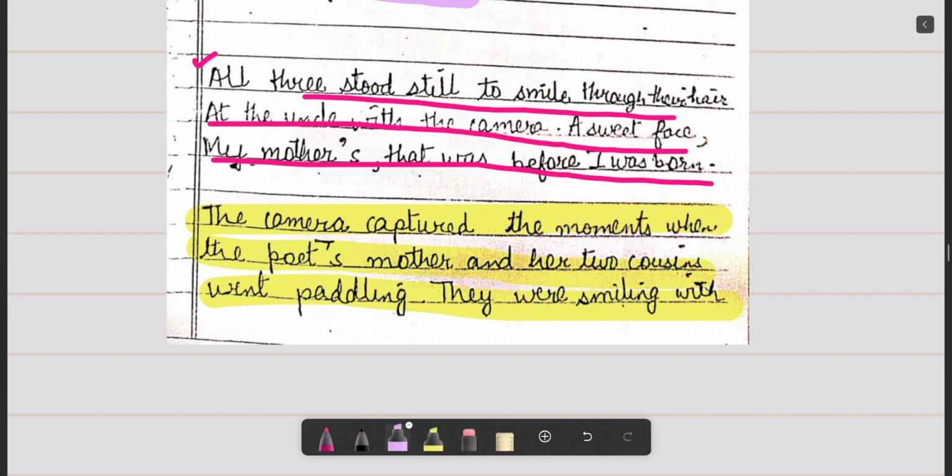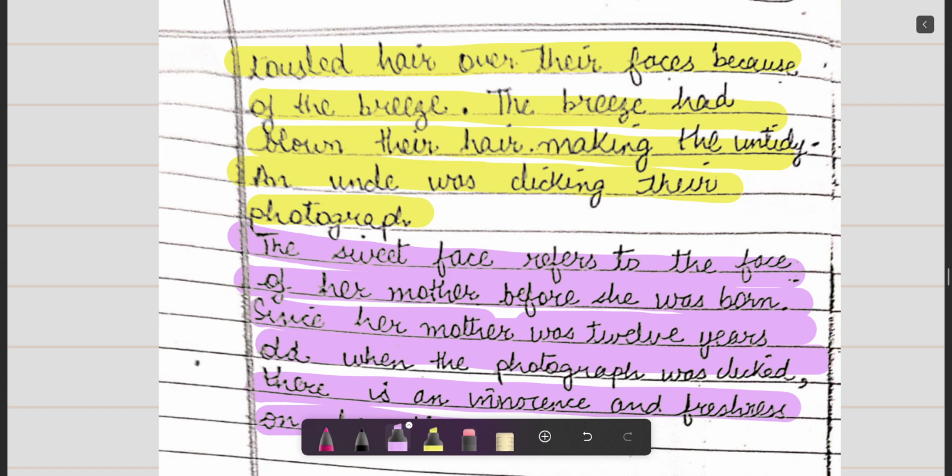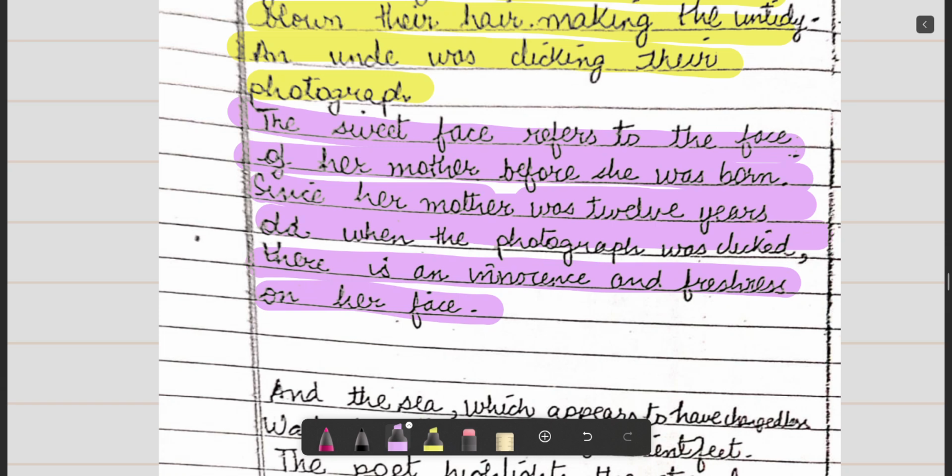They were all smiling at the camera with tousled hair because of the breeze, which had blown their hair, making them untidy, and the uncle was there to click their photograph. The sweet face refers to the face of her mother before she was born. Since her mother was 12 years old when the photograph was clicked, there is an innocence and a freshness on the face which can be seen.